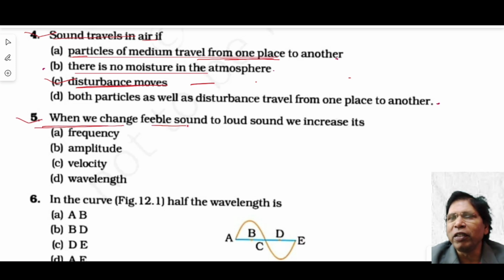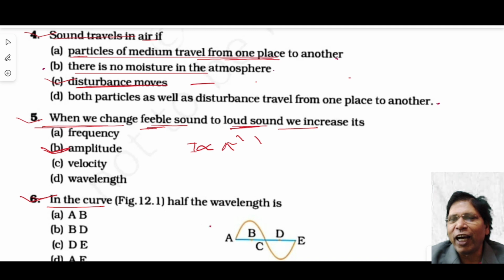Now question number five. When we change a feeble sound to a loud sound, we increase what? Feeble sound means less intensity, loud sound means more intensity. Intensity is directly proportional to the square of amplitude. Therefore, from feeble to loud, we have to increase the amplitude of sound.